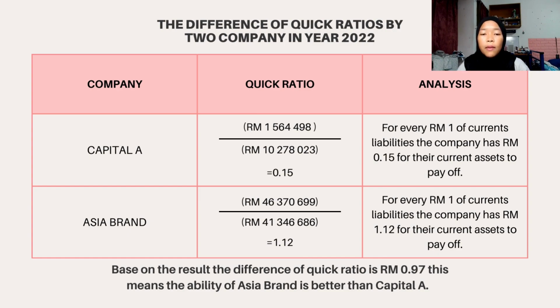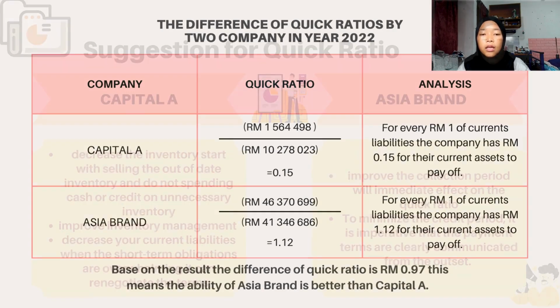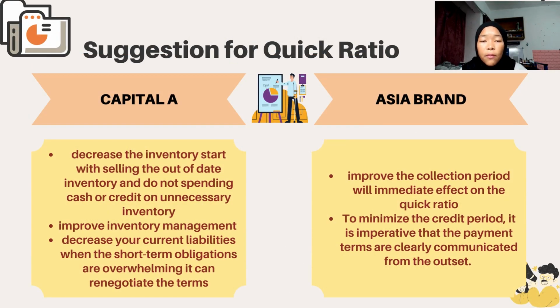This means that the ability of Asia brand is better than Capital A. I would like to give a suggestion for Capital A and Asia brand to have a better quick ratio. For Capital A, they need to decrease the inventory, start with selling the out-of-date inventory, and they need to improve inventory management and try to decrease their current liabilities.